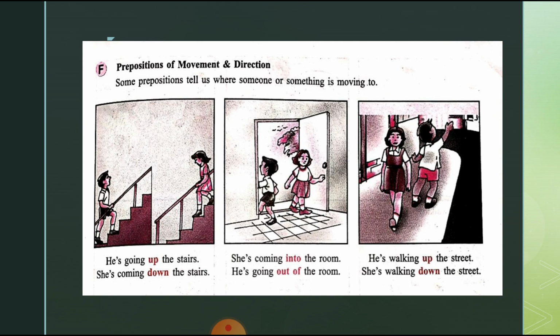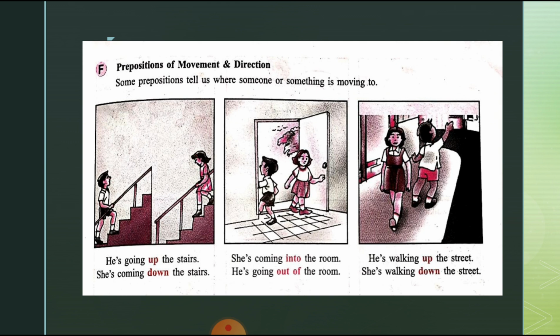Now we will see the prepositions of movement and direction. All these prepositions tell us where someone or something is moving to. Someone is moving up and down, coming inside or outside. All these things are movement, or direction, as we will see. In all the pictures you can see, I'll read the sentence for you.